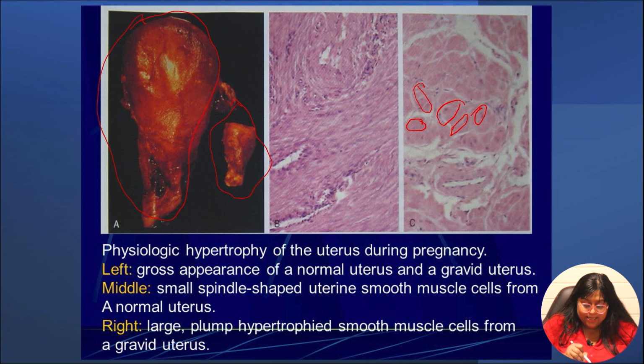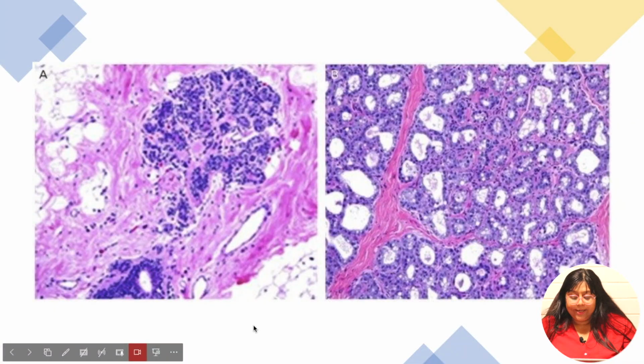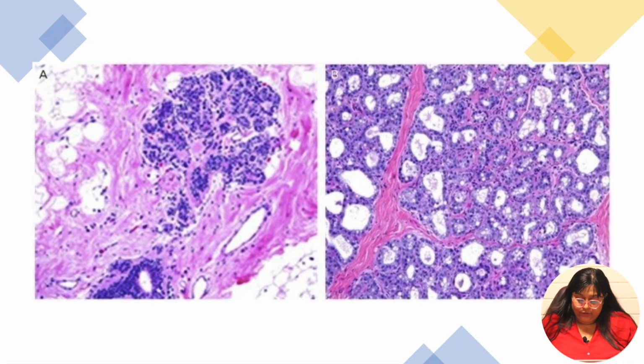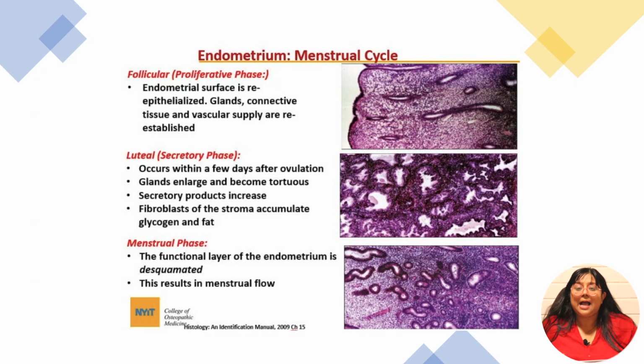So as you can see, the size of the cell is also increased. These are the myometrial cells which are increased in size, and the number of the cells is also increased during pregnancy. Here you can appreciate this is the histological diagram of breast during pregnancy. So here also you can appreciate this is normal breast histology and this is the pregnant breast histology. In pregnant breast, you can see there is increase in a number of cells. So this is also a good example of physiological hyperplasia.